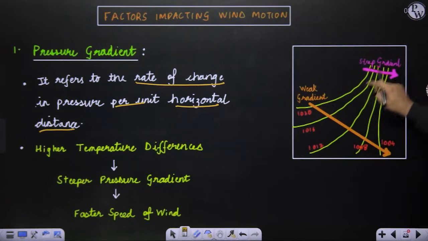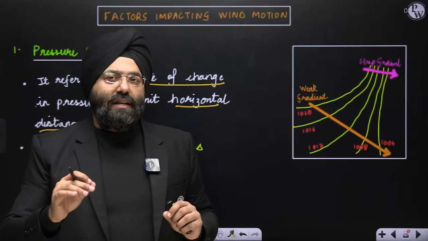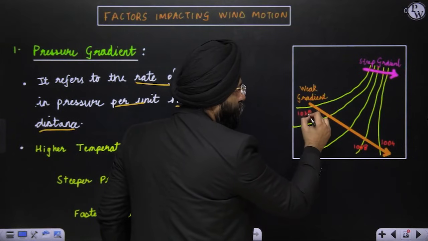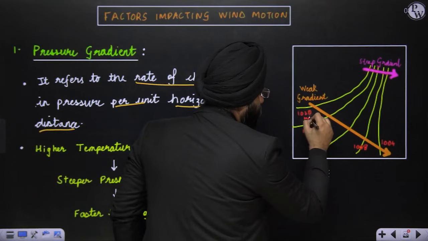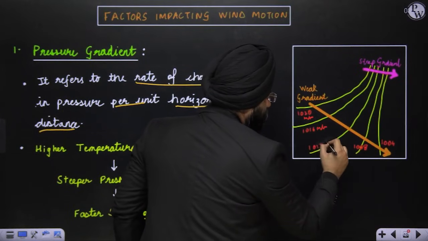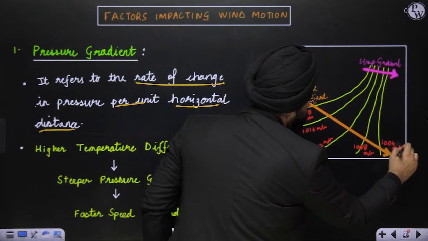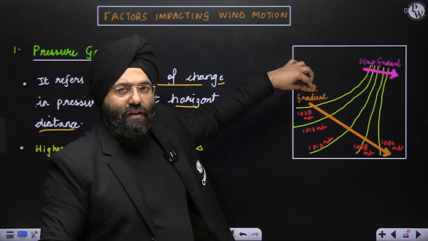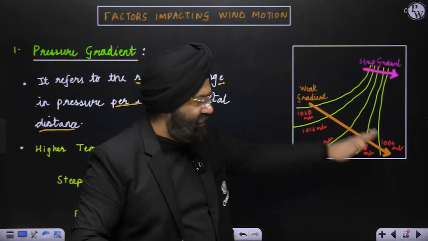What are these yellow lines? These yellow lines are isobars. Isobars represent regions having equal pressure. So let us assume this yellow line is 1020 millibar, this is 1016 millibar, this is 1012 millibar, 1008 millibar, 1004 millibar. First thing, tell me, which region has high pressure? 1020. This has low pressure. So by default, you know that wind will be flowing in this direction.